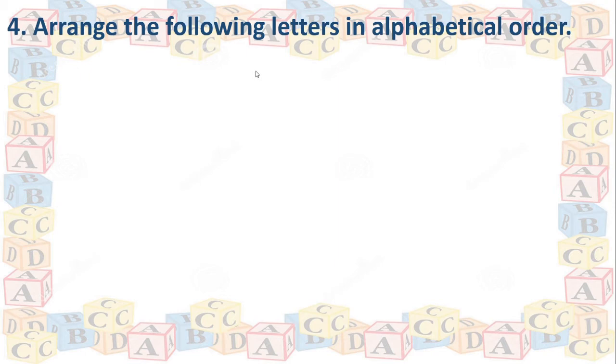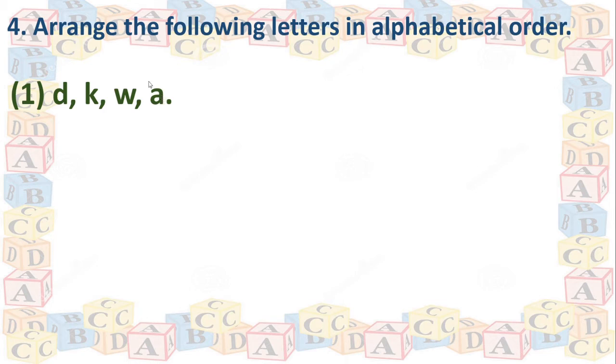Arrange the following letters in alphabetical order. Here you have to arrange the given letters in alphabetical order. See here, first one, 4 letters are given, that is D, K, W and A. Right? These 4 letters are there.